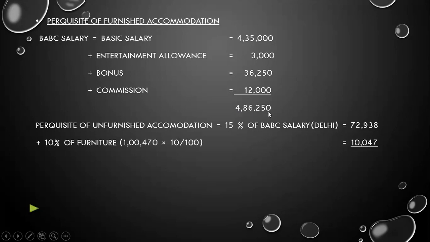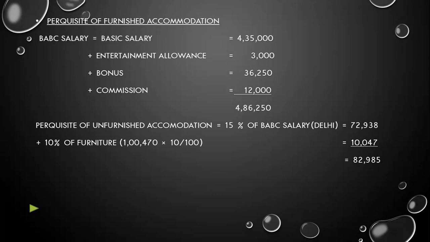We have done the 15% of 4,86,250. Then we'll add the 10% of furniture. If furniture is given, we will add the 10% of the amount or the cost of the furniture. So the cost of the furniture given is 1,470 rupees, and 10% of this amount is 10,057. The total will be 82,985.